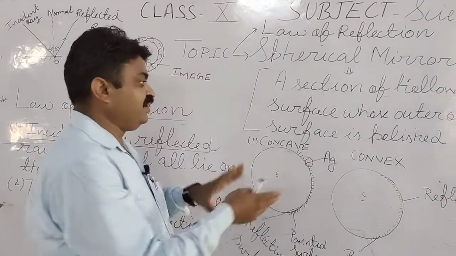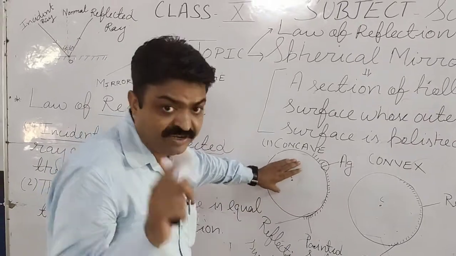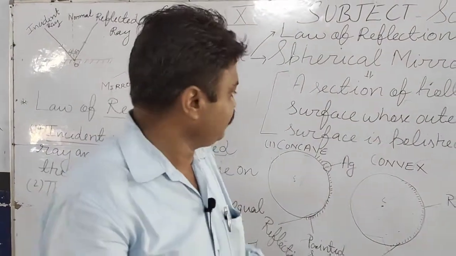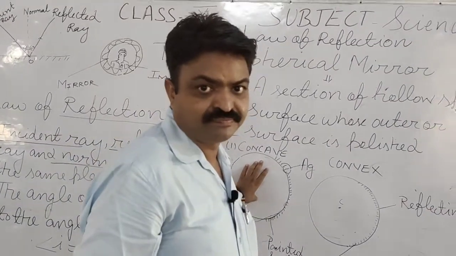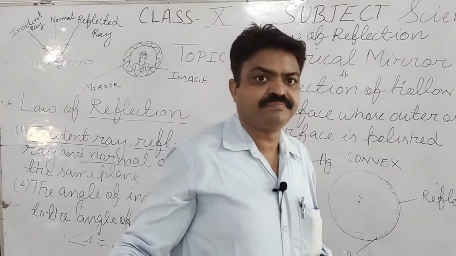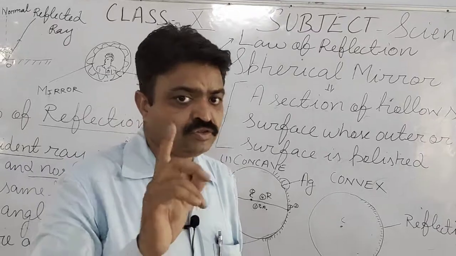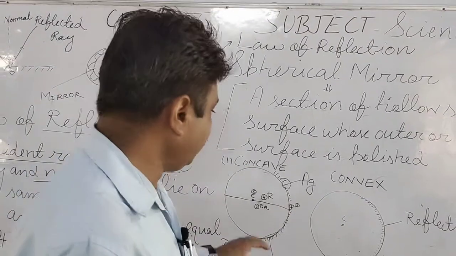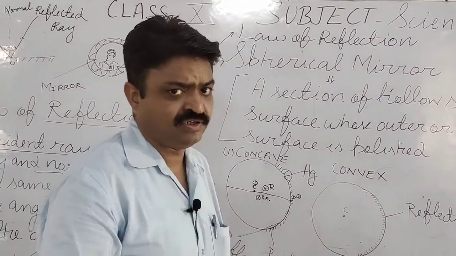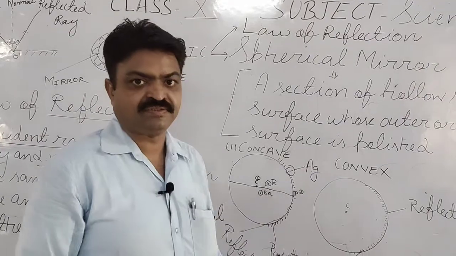Now we come one by one to the definitions or the terms that are related to these mirrors, student. So now we will discuss them. Now, the terms related to spherical mirror. The first term is principal axis.